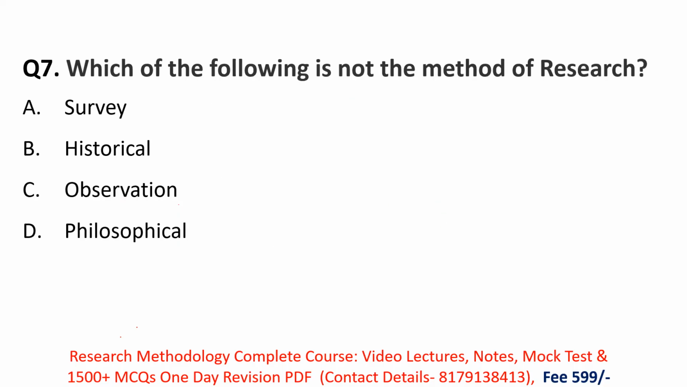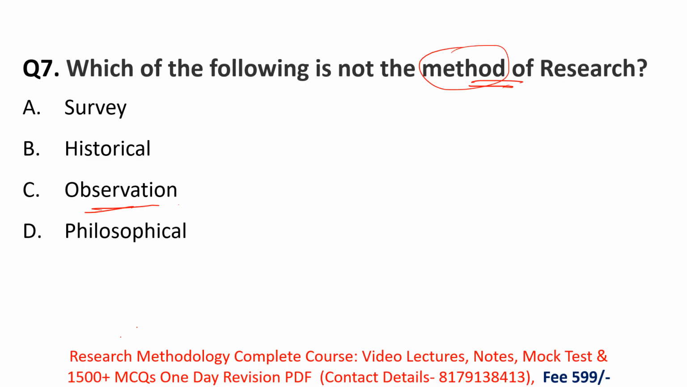Next, which of the following is not the method of research? So from this question, what we have to find is which among the following is not the method of research. Remember, observation is not the method of research. So what do you mean by observation in research? Scientific observation can occur in a lab setting or in the natural world, the natural environment.